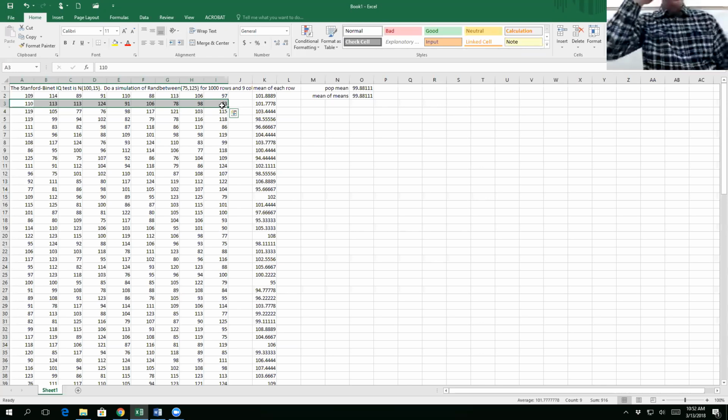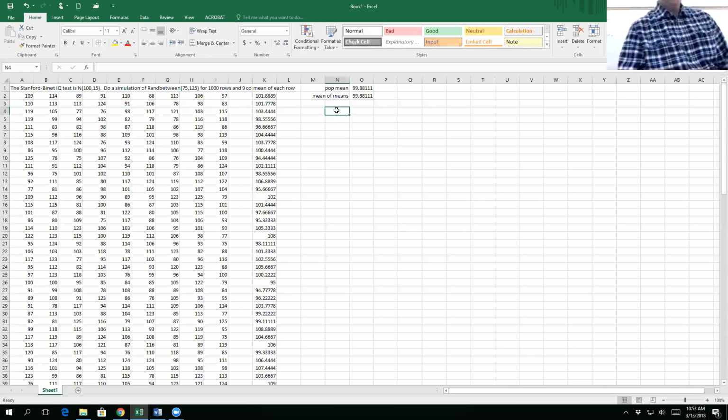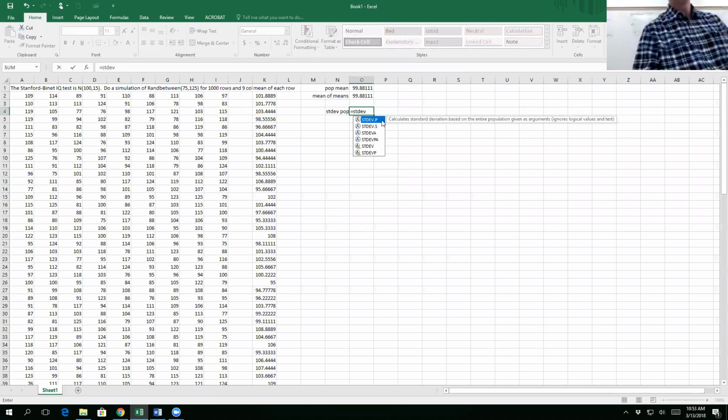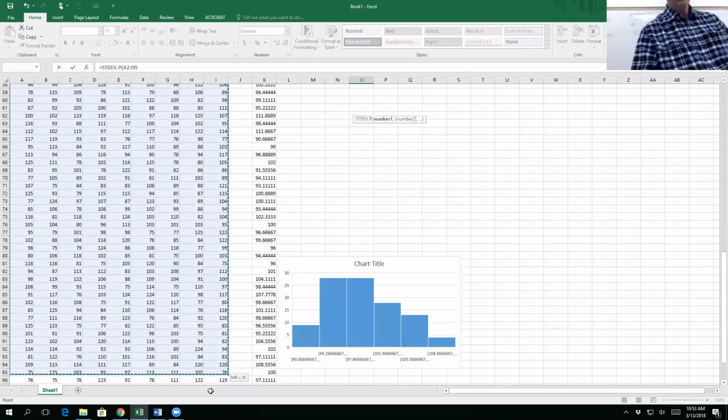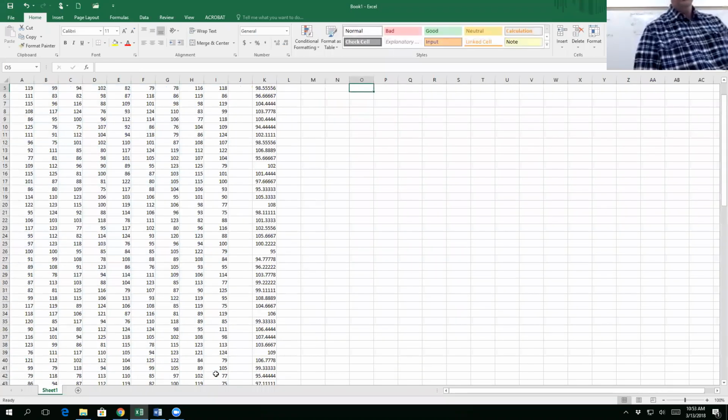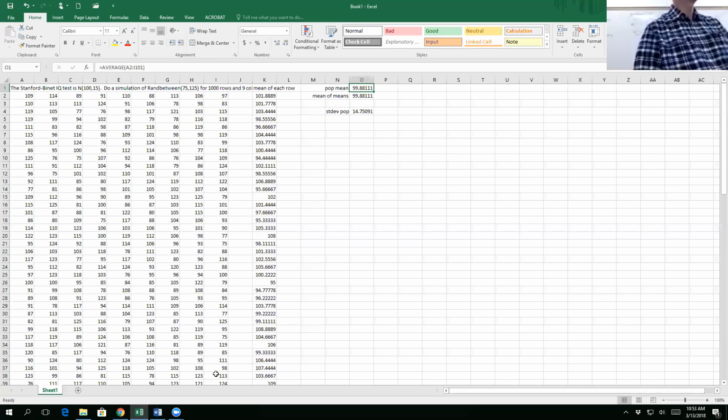Now, I also want to find the standard deviation of the population. How would I find the standard deviation of the population using Excel? STDEV, which one? The dot P for population, right? And so if I do this here, now remember in my setup, I wanted it to be about 15. We're going to see how close we get. 14.75, that's pretty close, right?